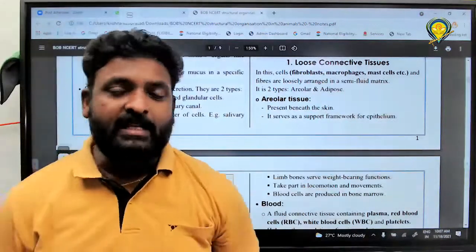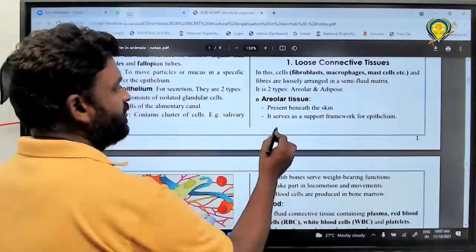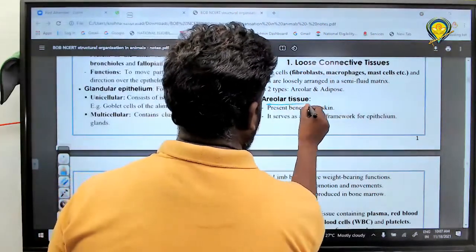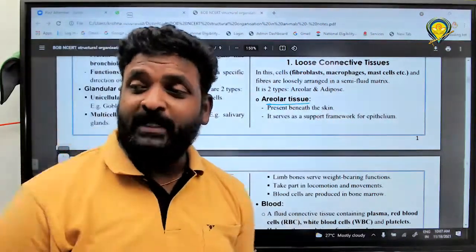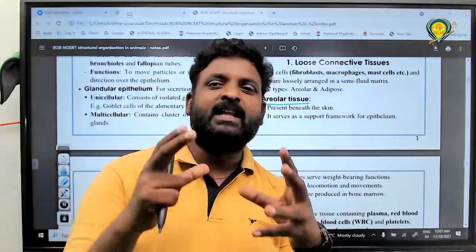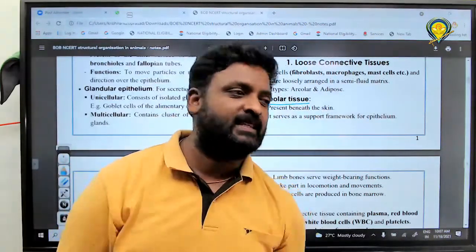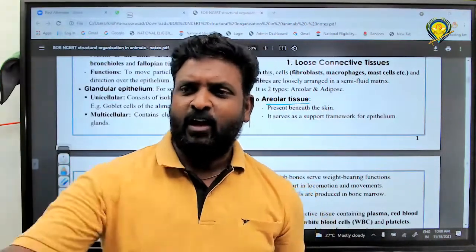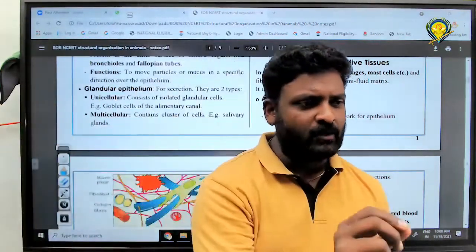Then first one, title it, all of you: Areolar tissue. You know what areolar means? Empty cavity, which means empty spaces. Very important line as per NCERT I'm giving you all.